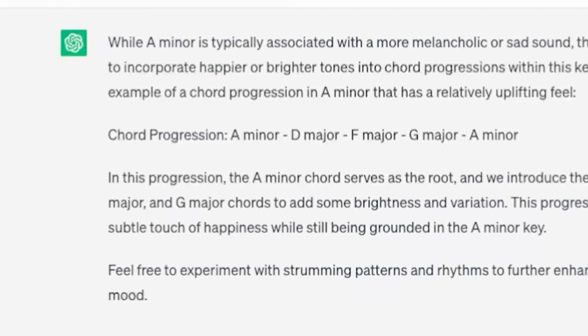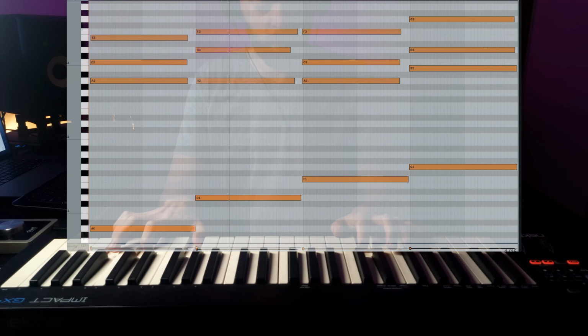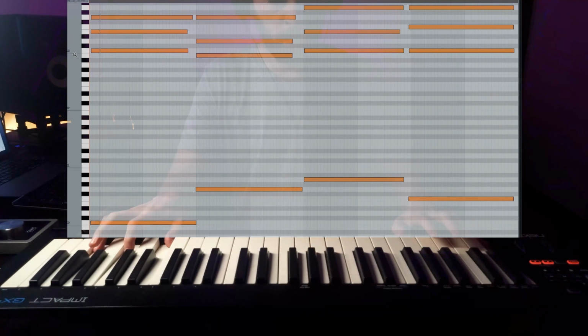Since I want to play something that feels happier, instead of going in a downwards trajectory with the progression, I'm gonna go in an upwards trajectory, and this is how it sounds like. Even though minor chords are mainly used for moody and sad feelings, you can see that if we go upwards with the trajectory of our chord progression, we can still convey a happier and more joyful kind of feeling. But what if you use some major chord progressions, and this is how it sounds like.